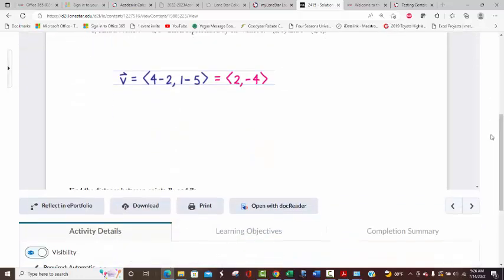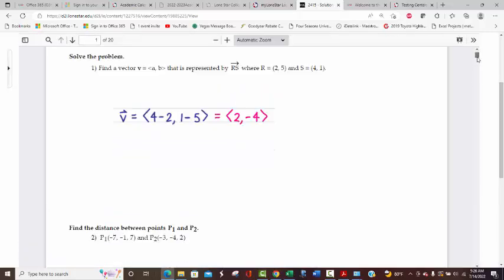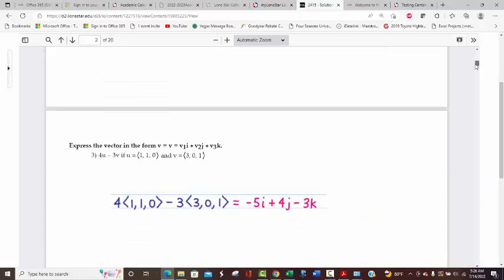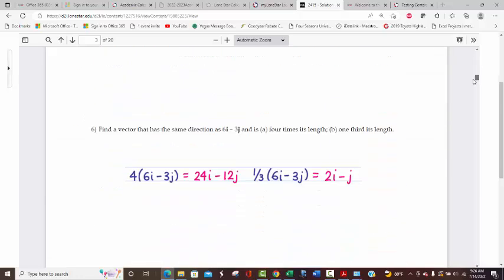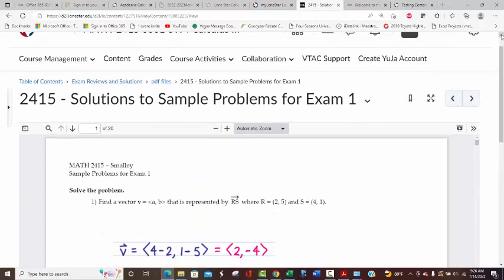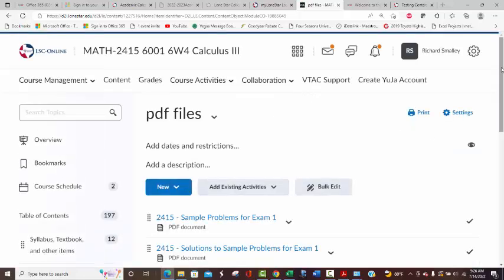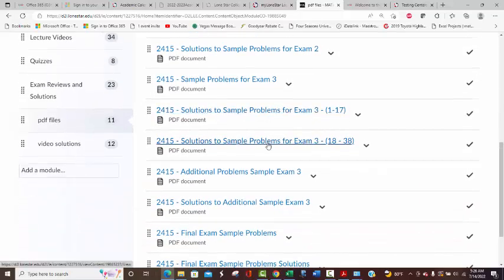Some of these don't require a lot of work. The beginning of this course is actually pretty easy. That's okay, it gets off to a good start. I'm sure a lot of people have said they think this class is easier than Cal 2, until you get to the last part. The multiple integration is the challenging part here, but this is easy. Not a lot of work, but you see there is some work. So obviously you want to try the problems as much as you can to the best of your ability, and when you get stuck, come to this. Okay. So we've got that down there for all 3 exams, and I believe there's a separate one for the final. Here I broke it up into 2 separate videos.